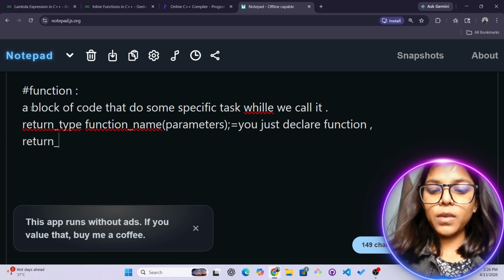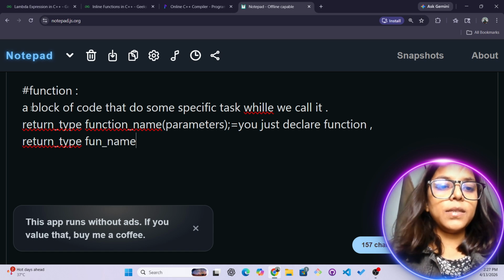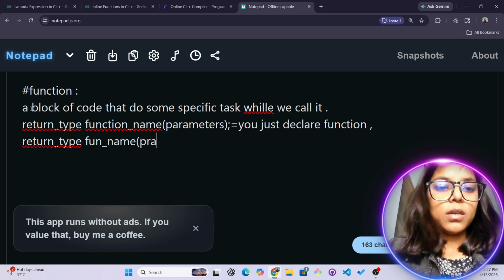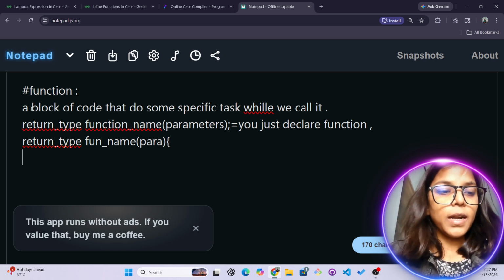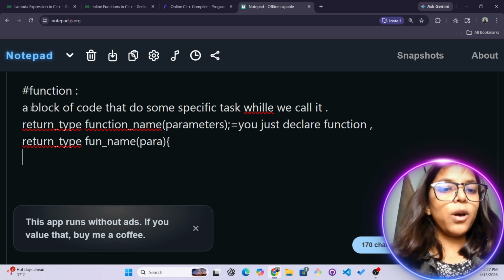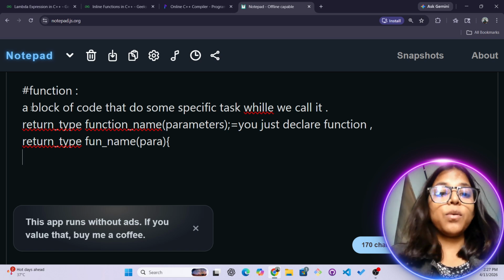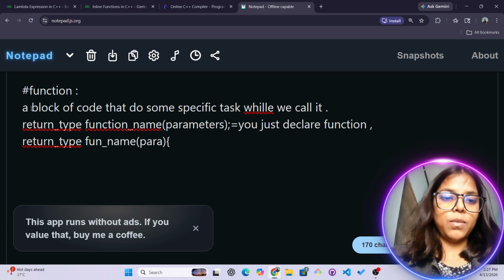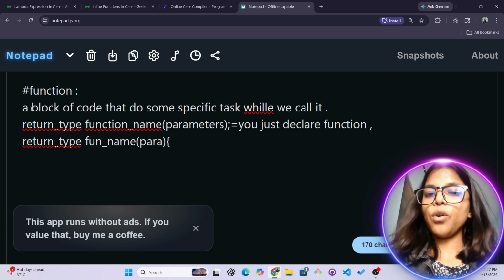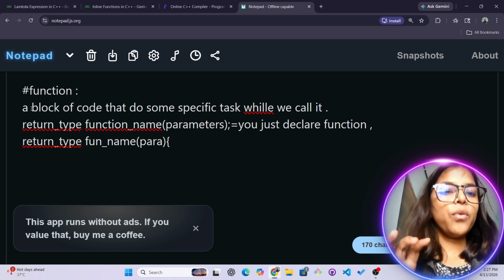Let's suppose I am writing this one. Let's suppose I'm writing main here. So in this bracket, like curly braces, this is called a block, and in this block you write some sorts of expression, some sorts of code, some sorts of conditions, anything you can write as per your requirement. So this is what is exactly called the definition of a function. That means you define something in your function.